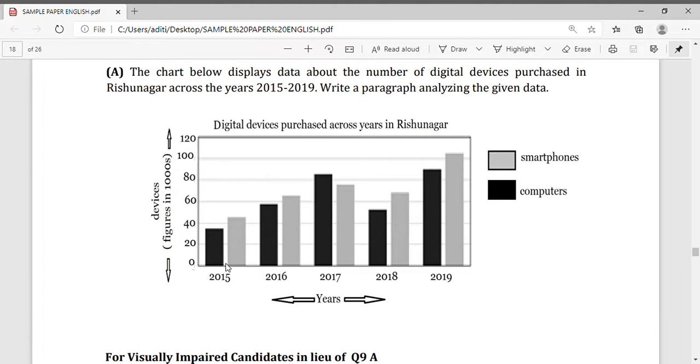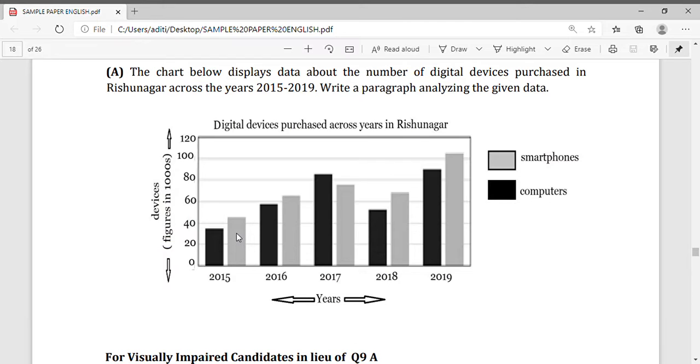Now you can see this black color, for 20, not 40. In figures you can see the devices that got purchased. In 2015, the black, for computers, is around 30, and here the figures are in thousands, so 20,000, 30,000.